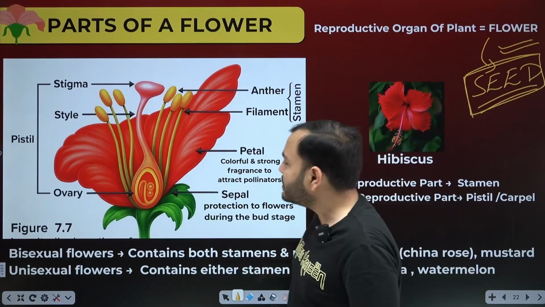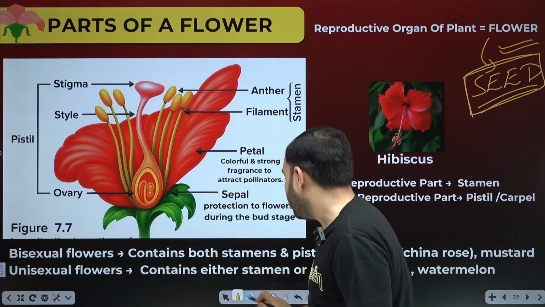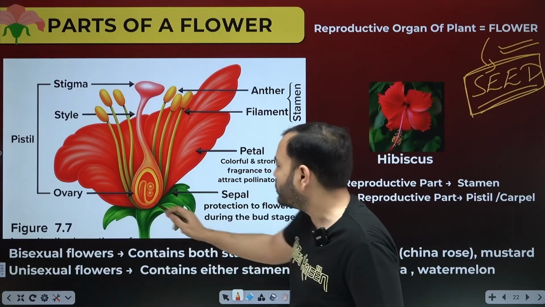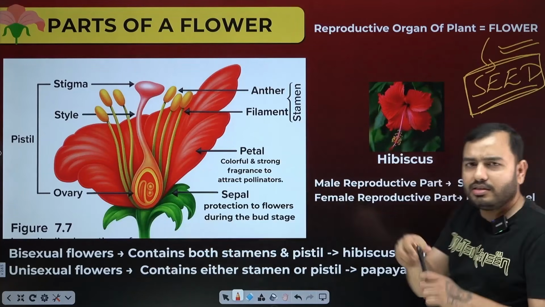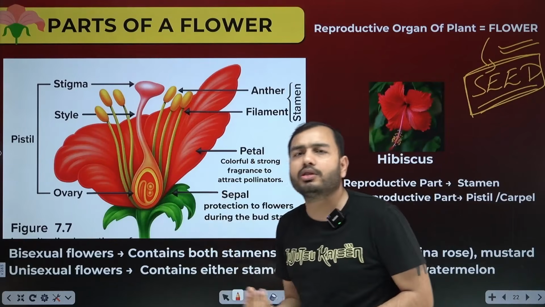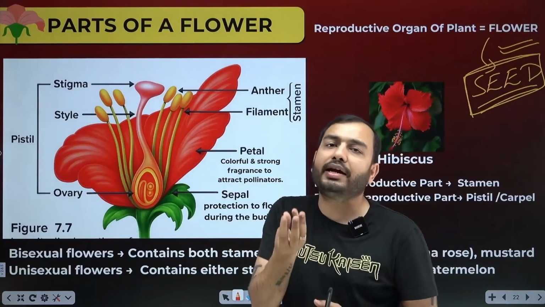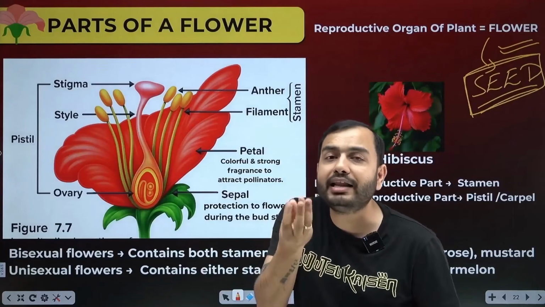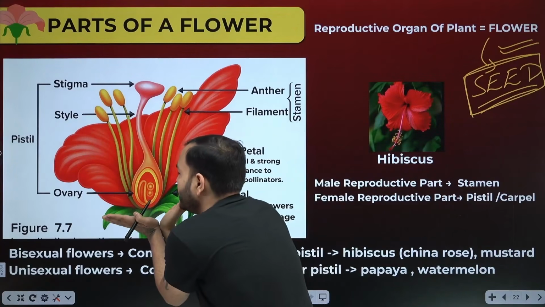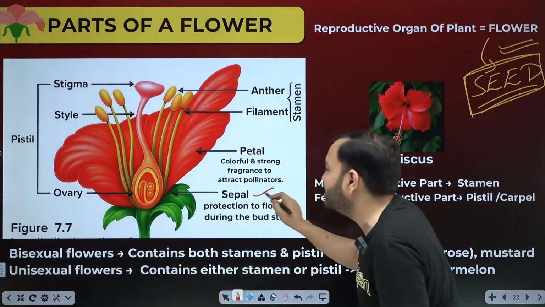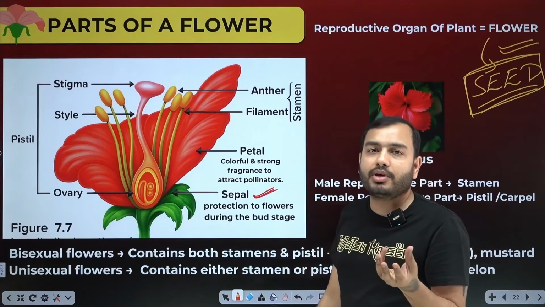Come, let's understand. First of all, look at this green leaf attached below. You have seen it, right? A green leaf below the flower, right here at the bottom. What is its job, beta? Its job is to protect the flower when it is in the bud stage. What do we call these green parts? We call them sepals.